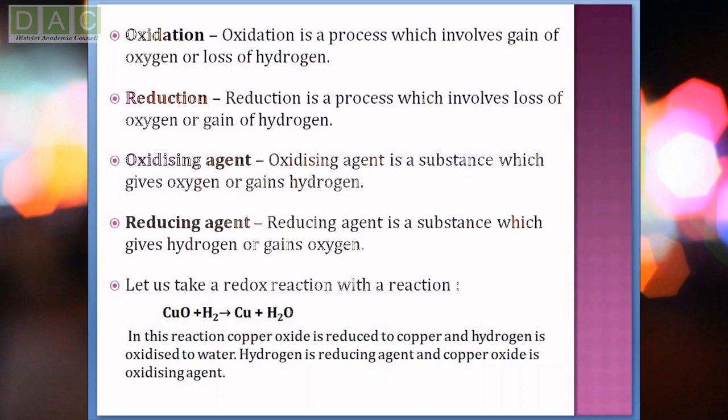Now let us take a redox reaction that we have already discussed: copper oxide reacted with hydrogen to give copper and water. In this reaction, copper oxide is reduced to copper. On the left hand side, CuO is copper oxide; on the right hand side, only copper is written. So copper oxide is reduced to copper, and hydrogen is oxidized to water. Copper oxide is losing oxygen to become copper, so it is reduction. Hydrogen is gaining oxygen, so it is oxidation. So hydrogen is the reducing agent here, and copper oxide is the oxidizing agent.